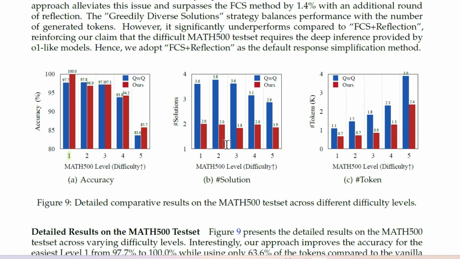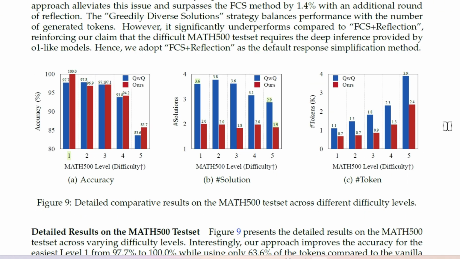Considering the number of solutions, we can see that the number of solutions is reduced from 3.6 to 2.0, which is what we wanted. We wanted a lesser number of solutions. Even for tough questions, the number of solutions decreased. Now this is not an integer because the results were carried out a different number of times, and therefore we have this average number of solutions here. Also the number of tokens has reduced.